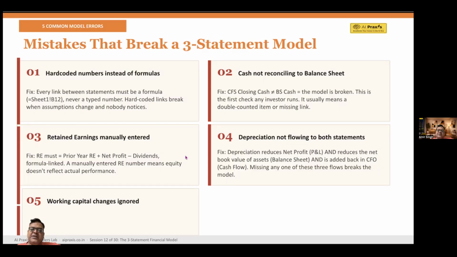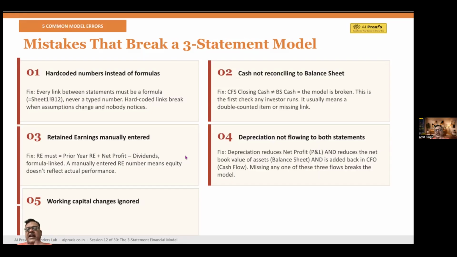The problem is when assumptions change, the model doesn't change. And when your financial sheet, which may have 5 to 10 tabs, is all filled with typed numbers, you'll get confused. So it's recommended that every sheet must be connected. The fix is every link must have a formula, not a typed number.